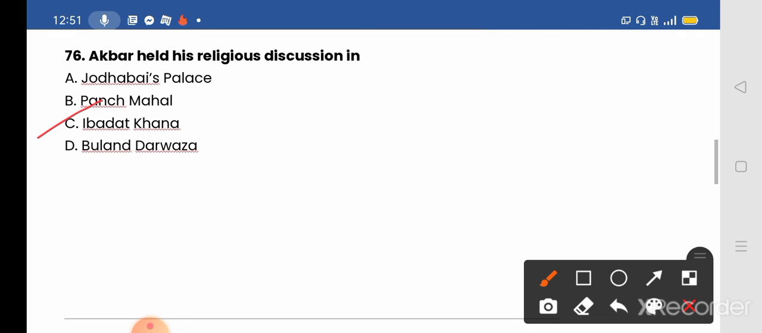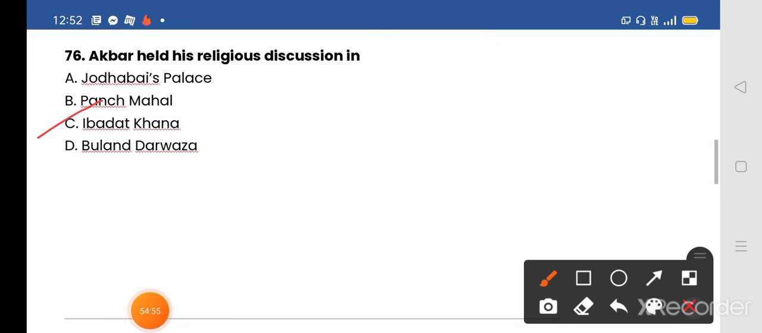Akbar built this Ibadat Khana for religious discussions only. Ibadat Khana was a meeting house built in 1575 AD by Mughal Emperor Akbar at Fatehpur Sikri to gather spiritual leaders of different religious groups so as to conduct a discussion on the teachings of the respective religious leaders.